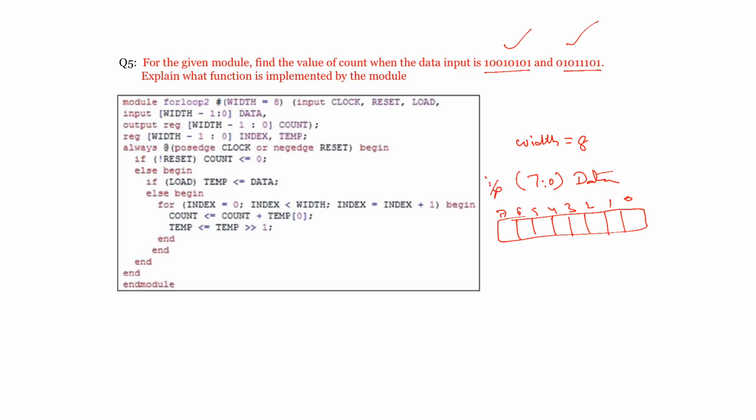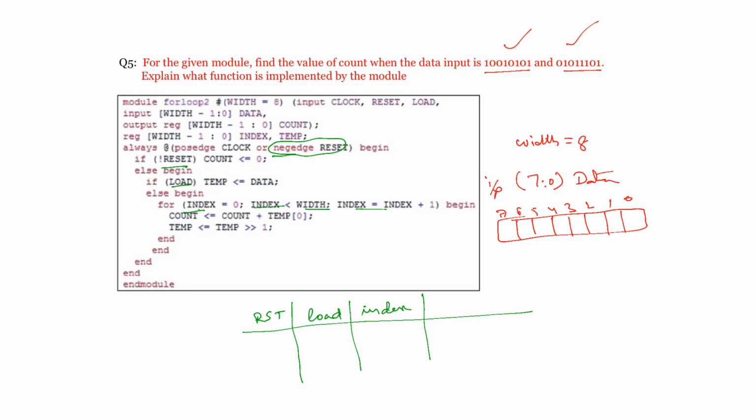Always at posedge clock or negedge reset. That means you are going with a sequential circuit and that has an asynchronous reset input. From this you can say it is asynchronous reset. Now if reset is active, that means if reset is equal to 0. Now what are the inputs? Reset and load and next index depending on the index value. Because in the conditions, they will become inputs for our function.